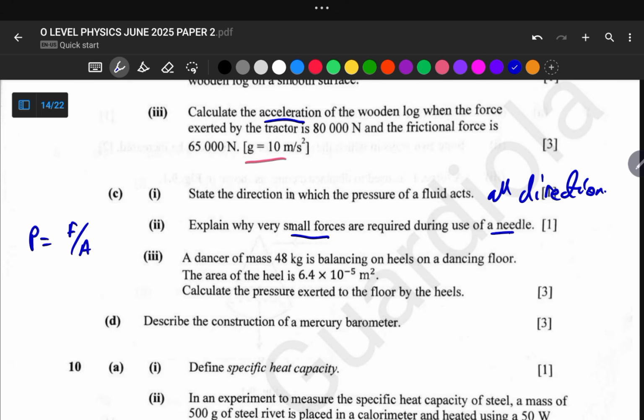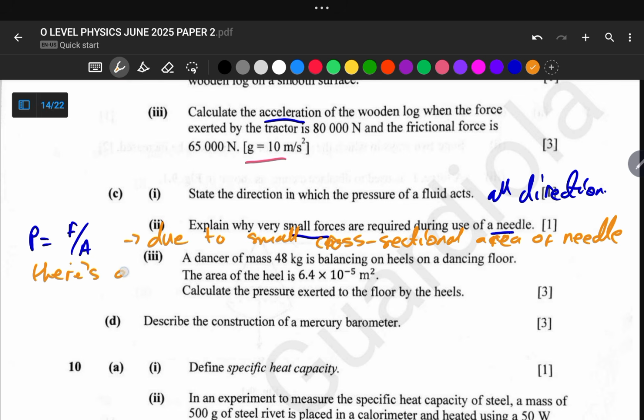So we can now say small forces are required due to the small cross-sectional area of a needle, there is an increase in pressure.